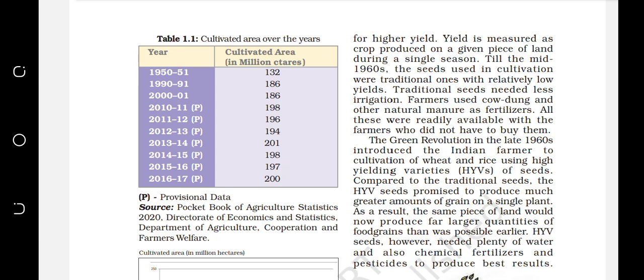Now when the green revolution was introduced, after that what happened? You have to remember the definition of the green revolution. What is a green revolution? The idea of the green revolution is the introduction of different types of techniques: fertilizers, insecticides, irrigation systems, different types of machines in agriculture. And what is the final result? The final result is increasing productivity, which will help the farmer. Okay, and after that what will happen? Now the farmer will make more profit.